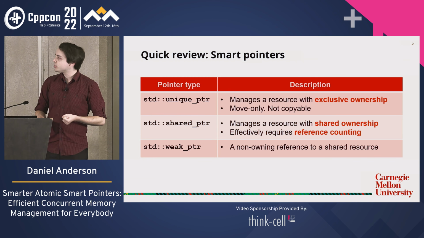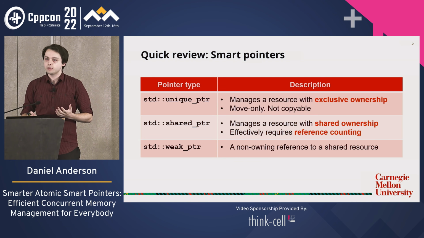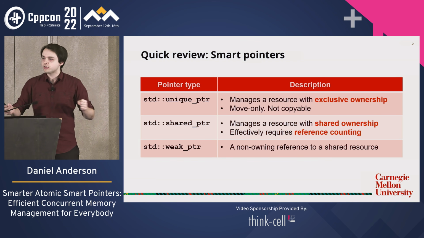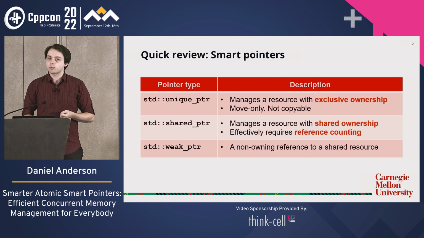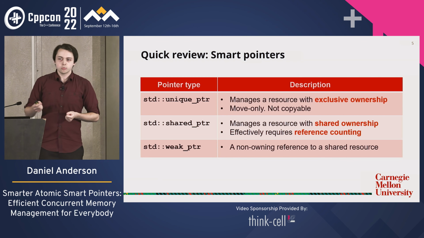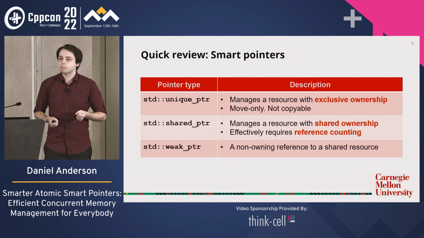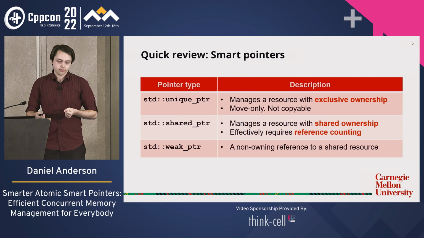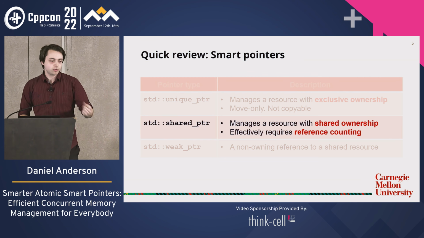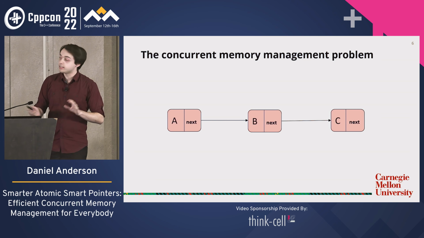We have shared_ptr, which is going to be the main focus of this talk, which allows us to manage a resource with shared ownership, and this is usually done via reference counting, by keeping track of the number of references to the object, and then deleting the object when that number hits 0. And last but not least, there's also weak_ptr, which is a way of keeping track of an object owned by a shared pointer without actually participating in the ownership. Now for this talk, we are mostly concerned with shared_ptr, right? For shared ownership, which is implemented pretty much all the time via reference counting, okay? So that's our quick review. I said it would be quick.